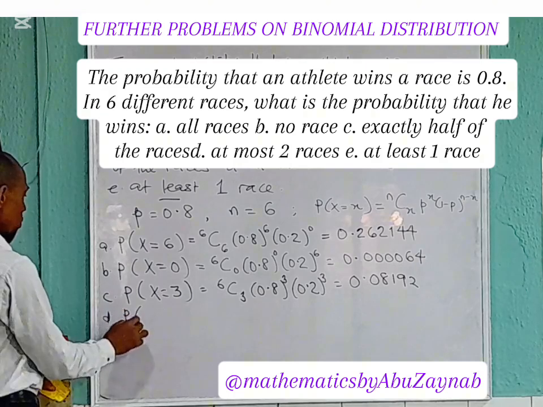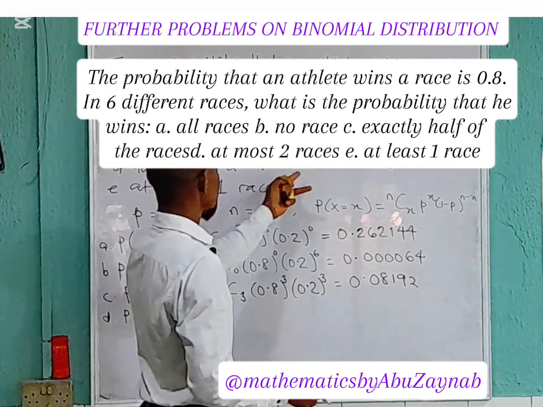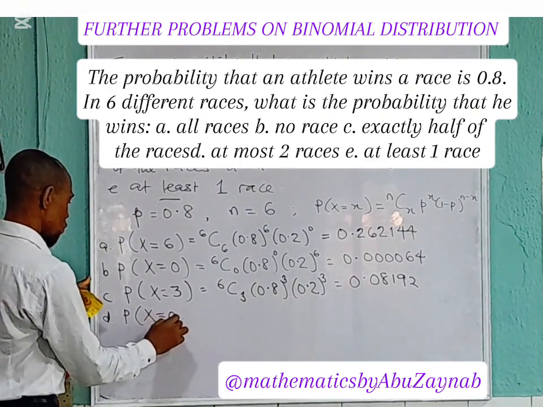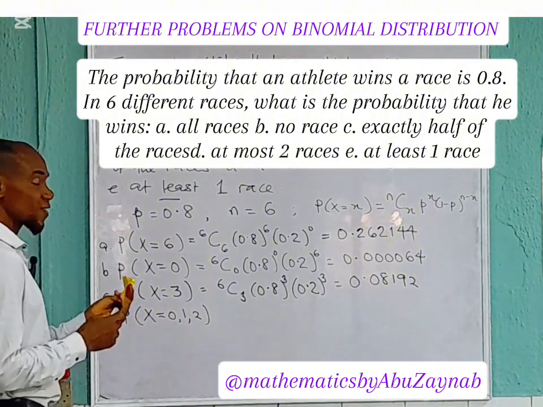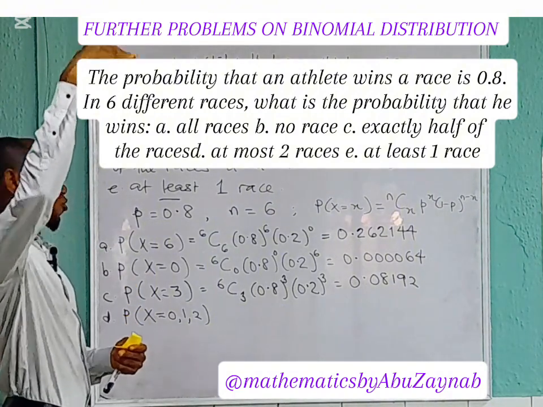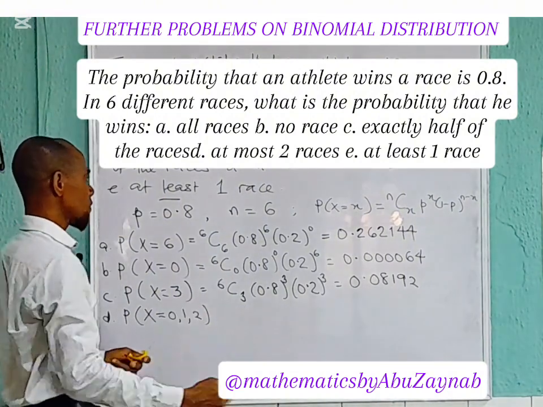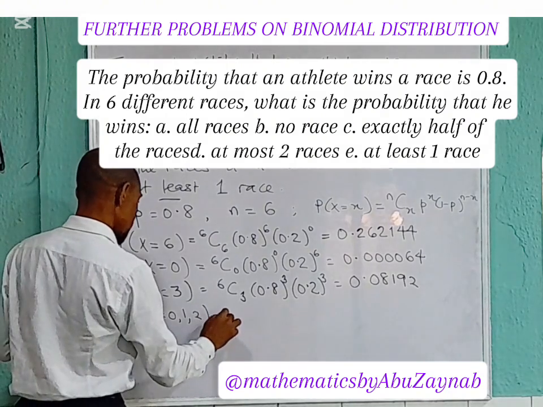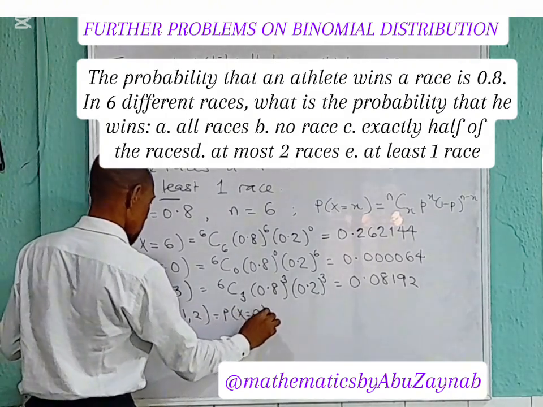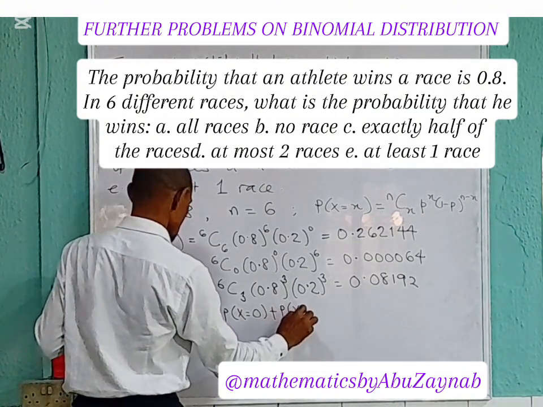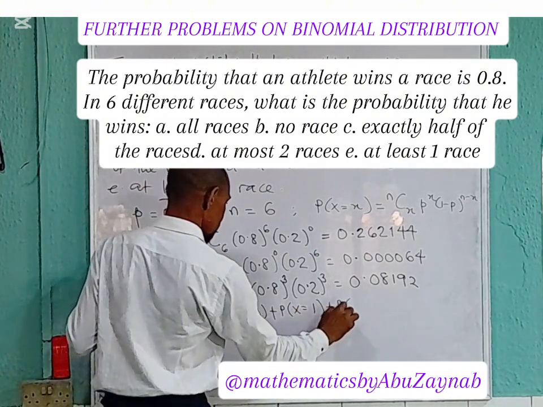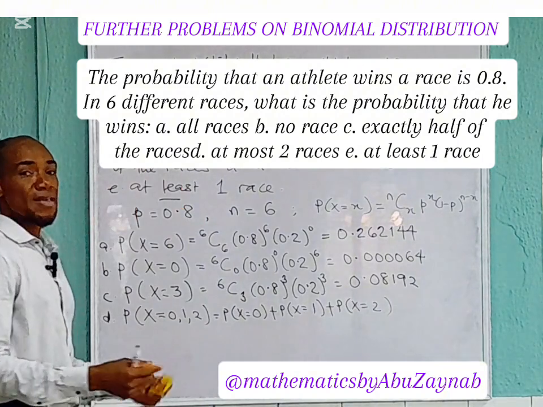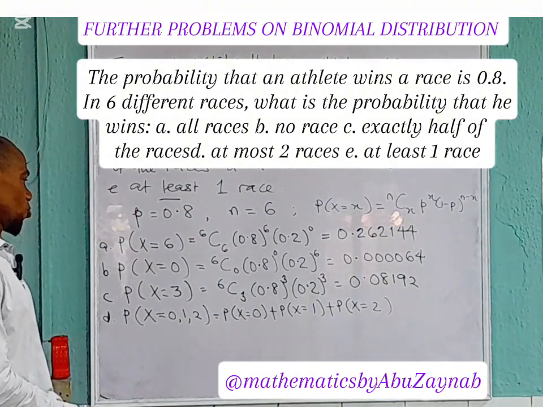Then D, we are told the probability that he wins at most 2 races. At most 2 races means x is equal to 0, 1, and 2. At most means the maximum is 2, so that means from 2 and below, and below means 2, 1, 0. So in this case, we're going to compute the probability that x is 0, plus the probability that x is 1, plus the probability that x is 2. We're going to compute these respective probabilities and add up, and that gives us the probability of at most 2.